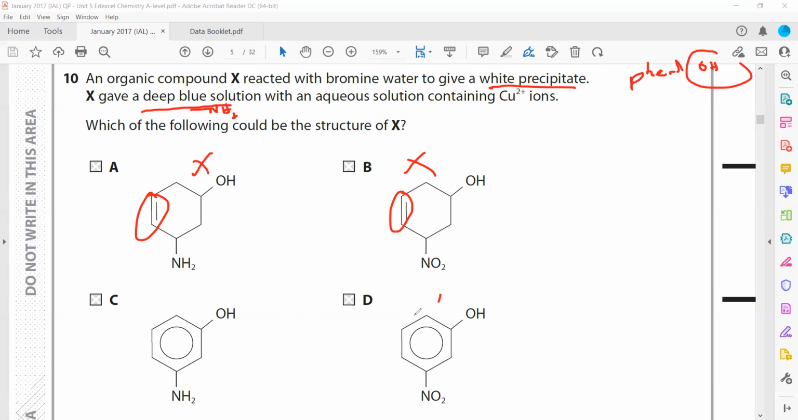But why can D not be the answer? Because in aqueous solution, the ligands can be water or ammonia or amine. These are the ligands which have a lone pair on them. As a result of this lone pair, it can form a dative bond with a metal ion. So C is the right answer. Is it clear? Question 10.